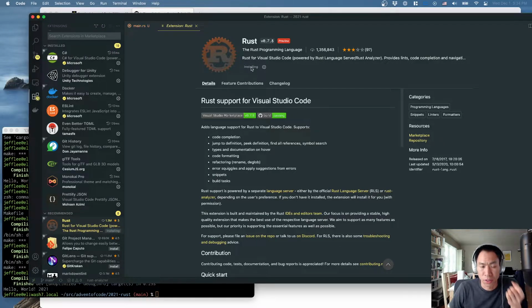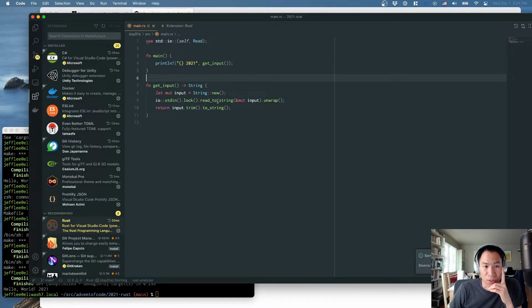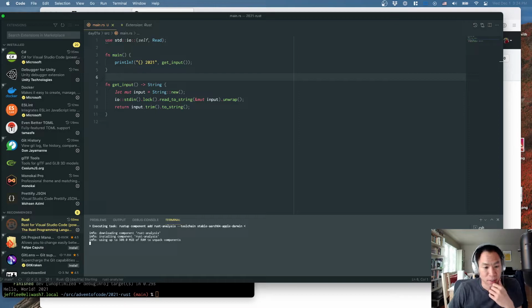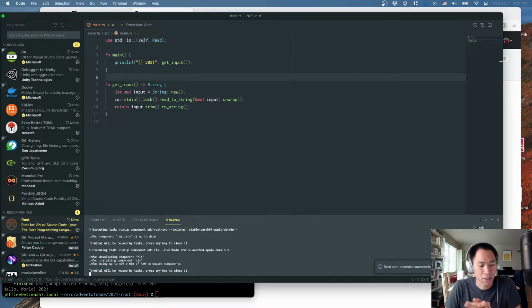So I'm going to go ahead and install these tools, and I should be able to at least get definitions for these functions here. Some Rust components not installed. Let's see here. Oh, sure. Yes. Oh, it's installing Rust Analyzer. Rust Analyzer is not just the Visual Studio Code extension. It's actually a full-on little server program that will run in the background.